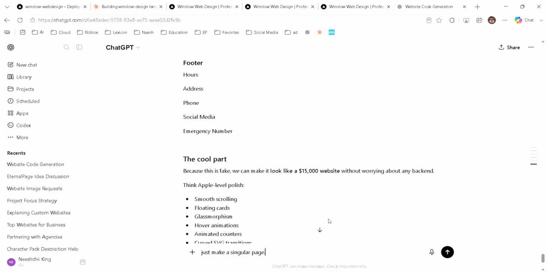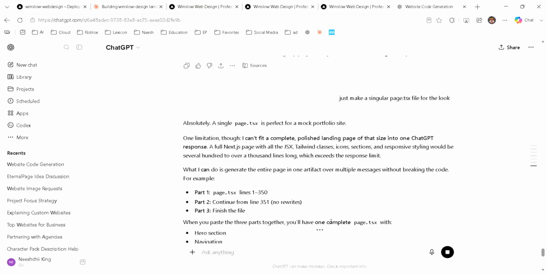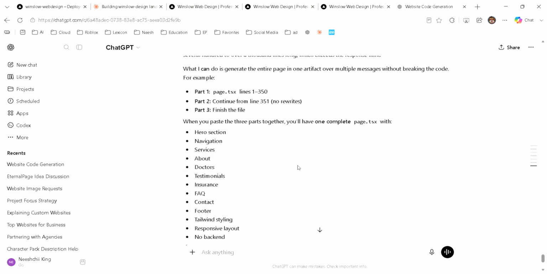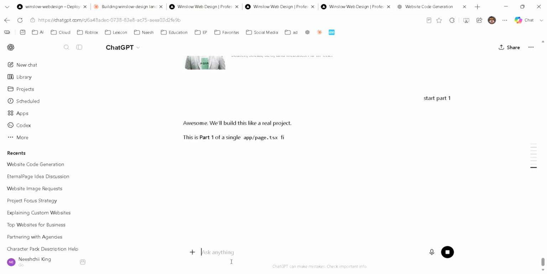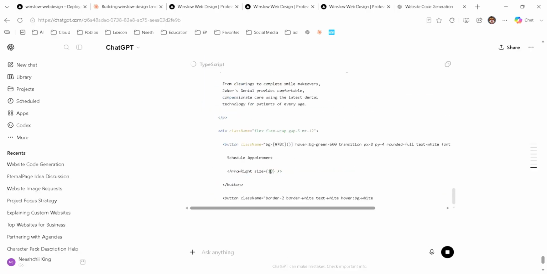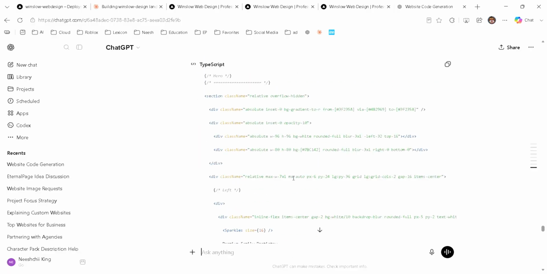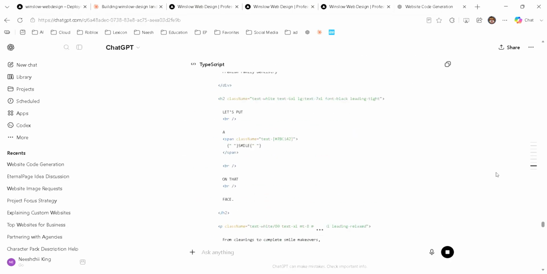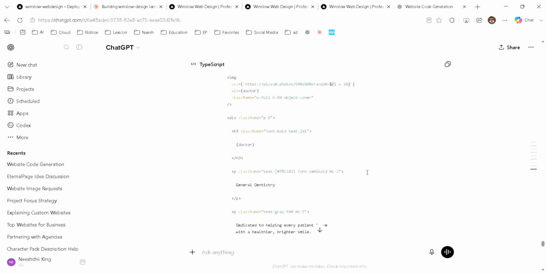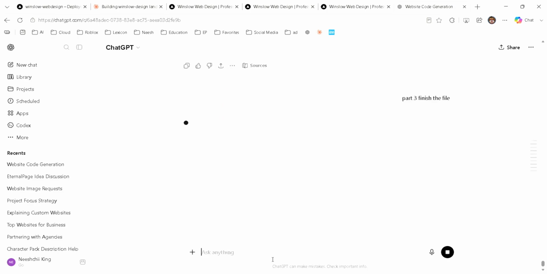And then, of course, it's going to spit it back out and ask you, how do you want it? And so I just tell it, I want it page.tsx, a TSX file. I just named my page that way in my Visual Studio Code. And then it says I have to give it to you in 3 parts or 4 parts. So I'm just letting it give it to me in 4 parts.